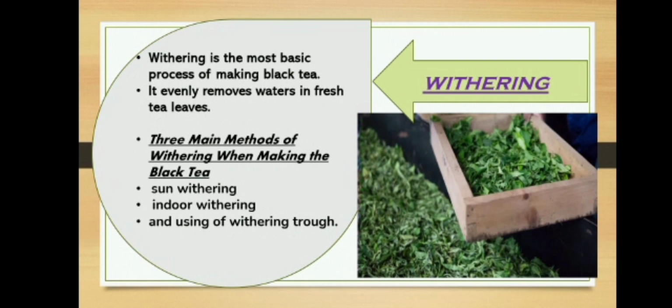Okay, withering. Withering is the most basic process of making black tea. It evenly removes water from fresh tea leaves. The three main methods of withering when making black tea are sun withering, indoor withering, and using a withering trough.